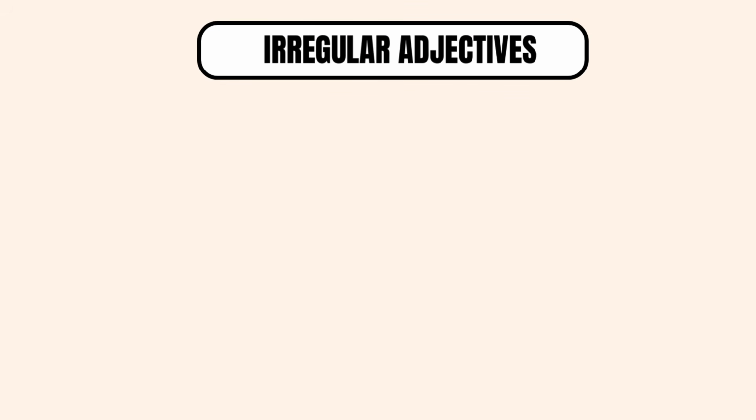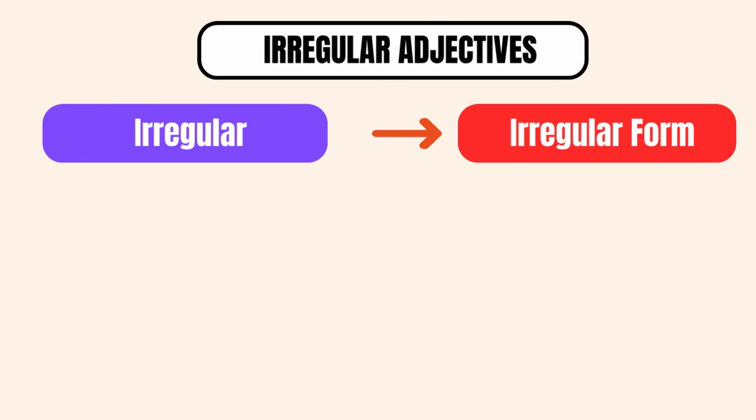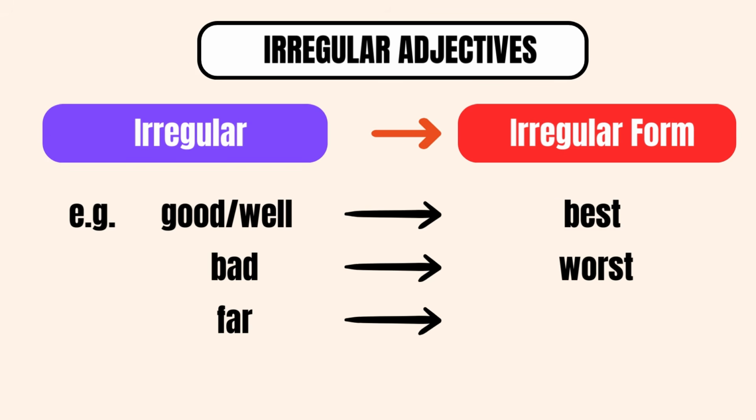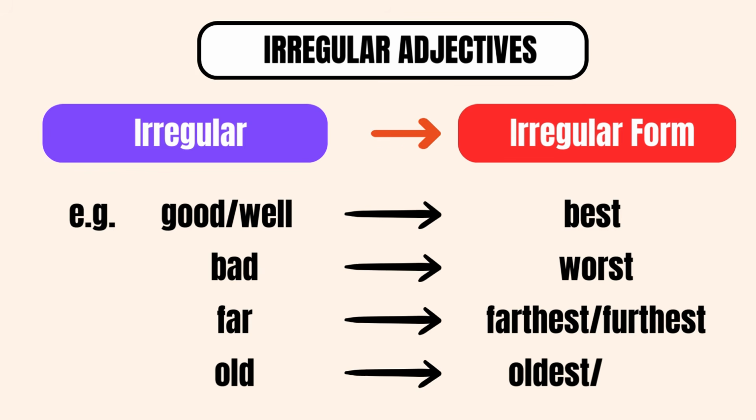Irregular adjectives in English don't follow the typical pattern for making superlatives. Instead of adding EST or using "the most," they have unique forms. For example, the word good becomes best in its superlative form, bad becomes worst, far becomes farthest or furthest, and old becomes oldest or eldest in its superlative form.